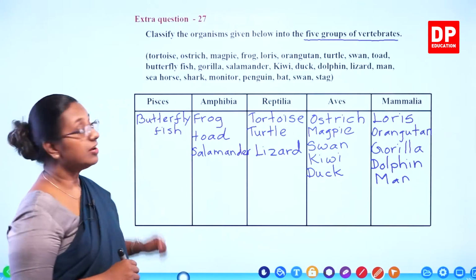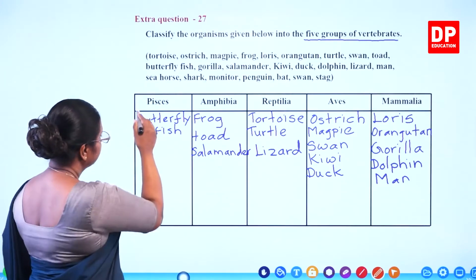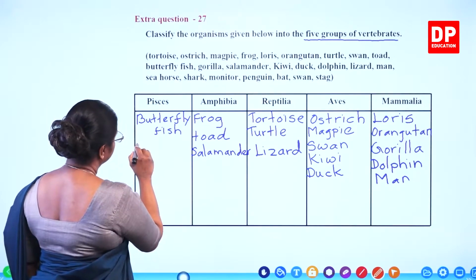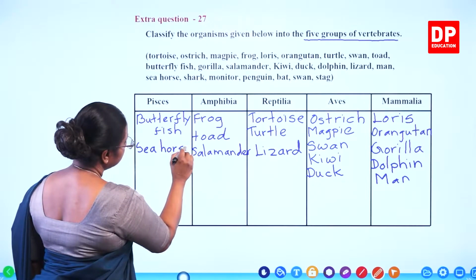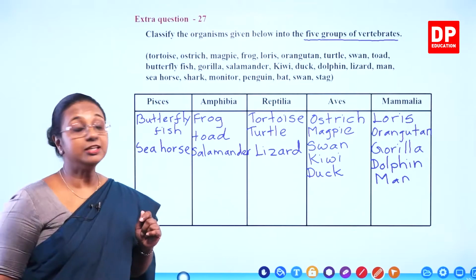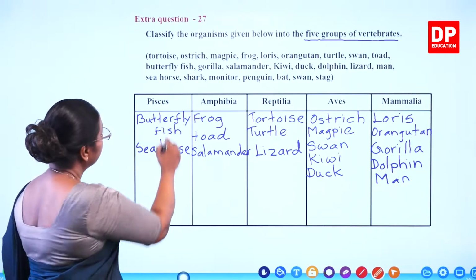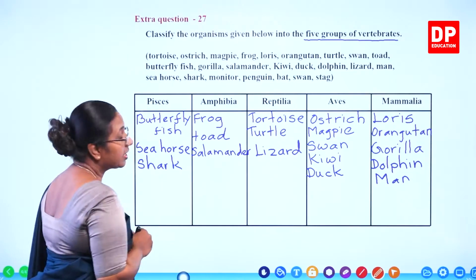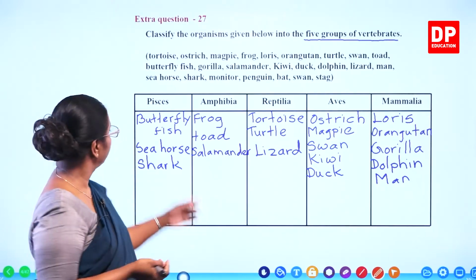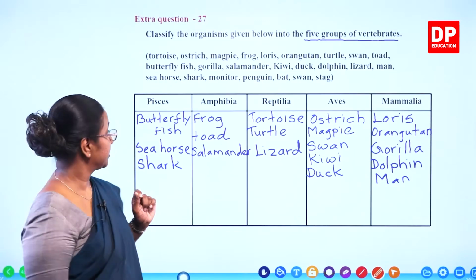After man, we have seahorse. Seahorse is what? It's a fish. So, it comes under Pisces. Then shark. Again another type of fish. You all know the difference, students. Shark is a cartilaginous fish, whereas butterfly fish and seahorses, they are bony fishes.